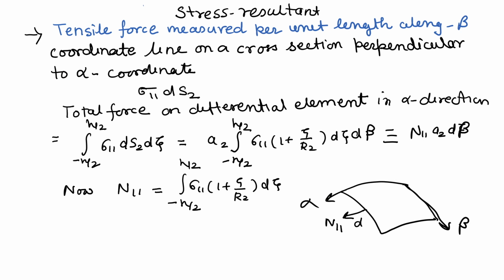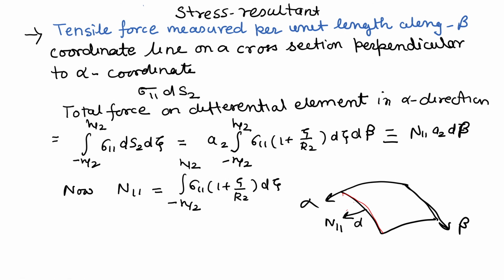In the second book which I have taken, for some of the basic equations, J. N. Reddy, Theory of Plates and Shells, and in some older books based on shell theories, it is also given from the physical point of view that the tensile force measured per unit length along the beta coordinate line on a cross section perpendicular to the alpha coordinate can be represented like this: force will be sigma 11 into ds2, where along this line alpha is constant.